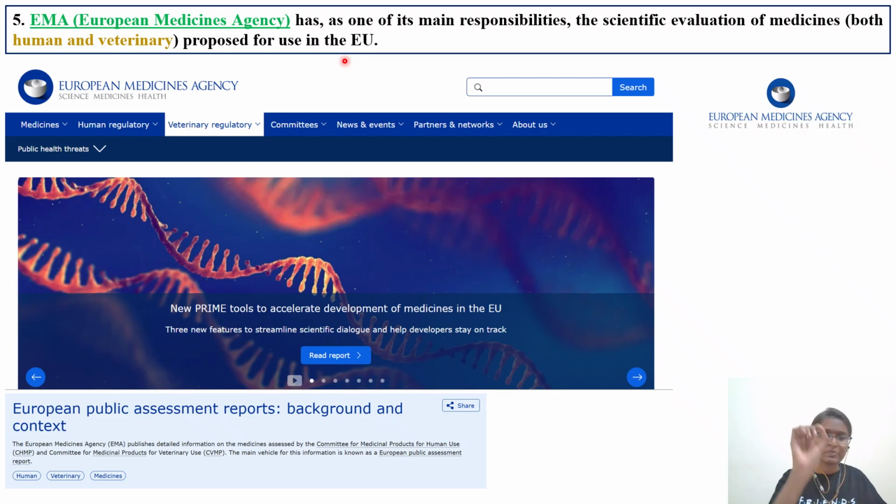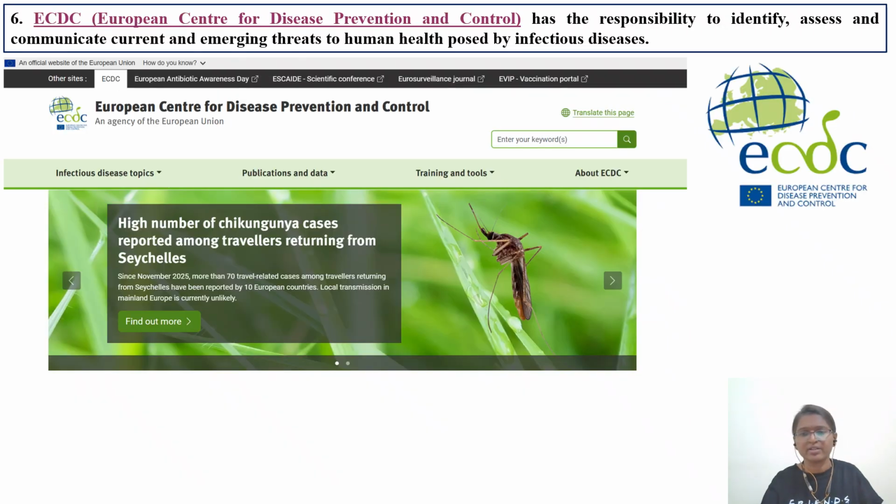Once you explore this particular EMA website, you will come across the European Public Assessment Reports, background and context. You give the pharmaceutical name, drug name, you will get an assessment report. Very important for risk assessment toxicologists, those who are working in pharmaceutical companies. For them, this particular EMA website, or EMA related risk assessment documents, opinions, or pharmacological reference SAE reports will be there. So these are all very important. Similarly, how the US FDA website is important, the EMA website is important with respect to European countries.